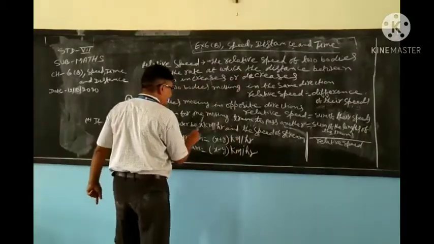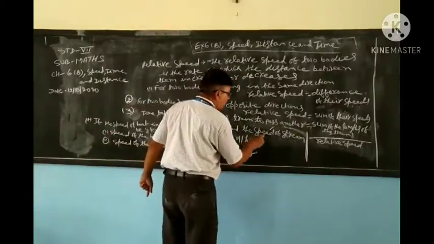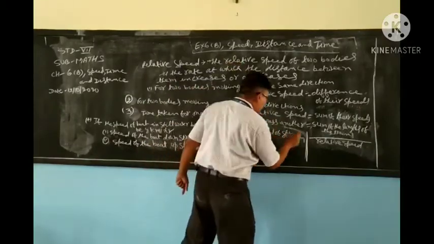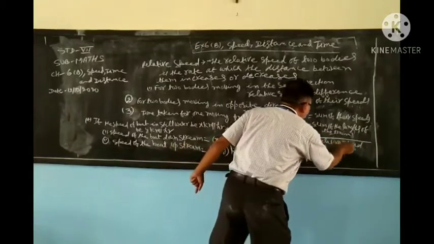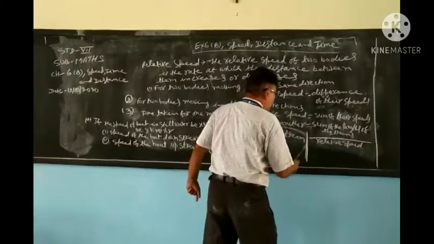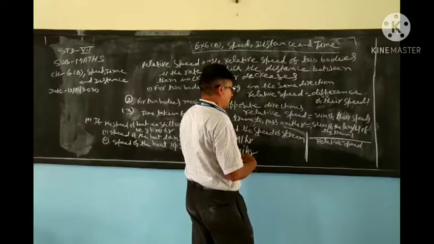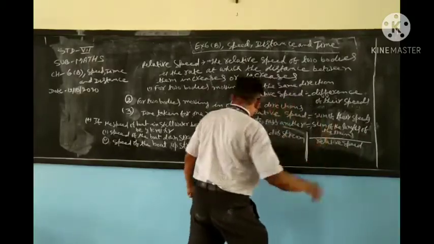Now, the time taken for one moving train to pass another moving train. To pass another means another moving train. Both trains are moving. It is the sum of the lengths of the trains divided by relative speed.